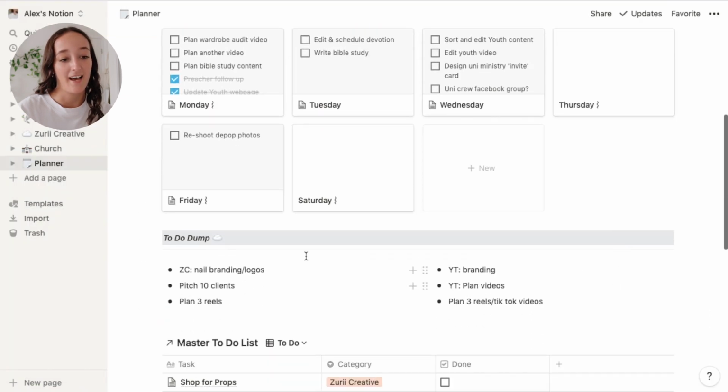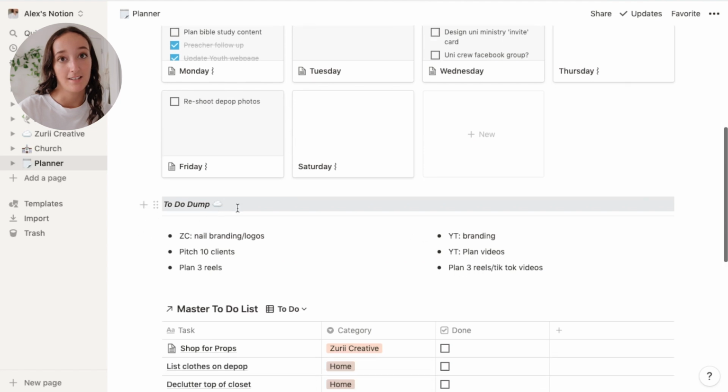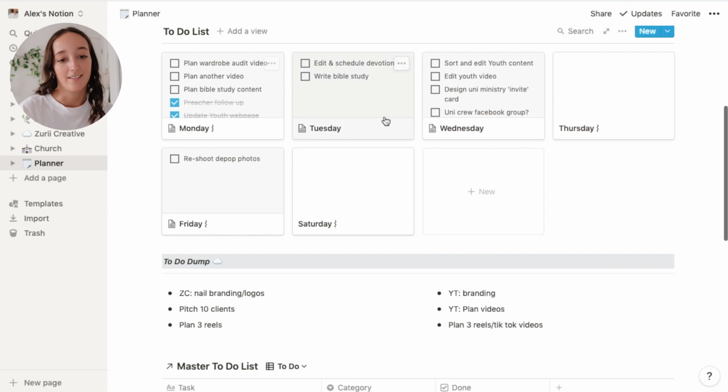Right underneath it, I have a little heading that says to do dump, and this is where I just dump everything that I need to do. So maybe on a Sunday or at the end of a week, I will be looking forward and planning the new week. I will just dump down anything that's in my head that I need to get done. I'll throw it all in here, and then I will put things into whichever day I want to do them on.